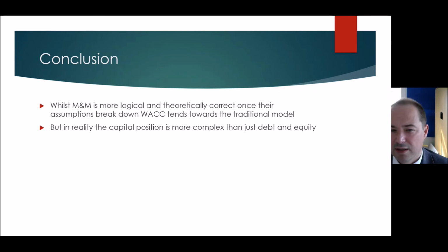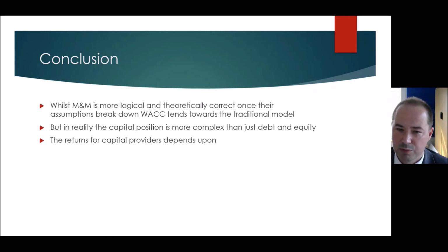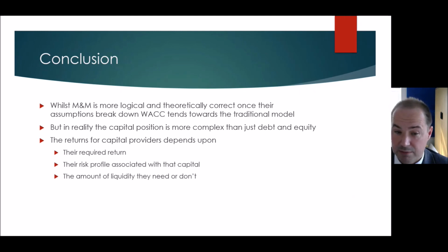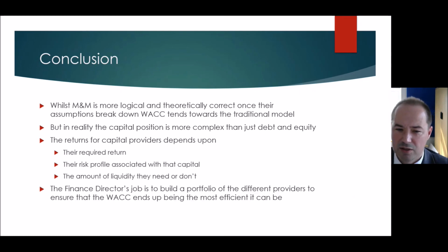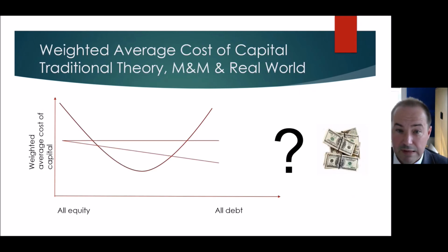However, in reality, the capital position is much more complex than just debt and equity, and the traditional model isn't actually happening. What's really happening is that each person has a different risk and reward profile for capital providers, and it depends on their required return, their risk profile, and the amount of liquidity that they need or don't need. And you can, as a finance director, build a book of these capital providers to have the cheapest weighted average cost of capital possible, and find that efficiency point. So if you're not at that position, you find different providers of capital to get you to it. That's it. Weighted average cost of capital, traditional theory, M&M, real world, and what is corporate finance really all about?